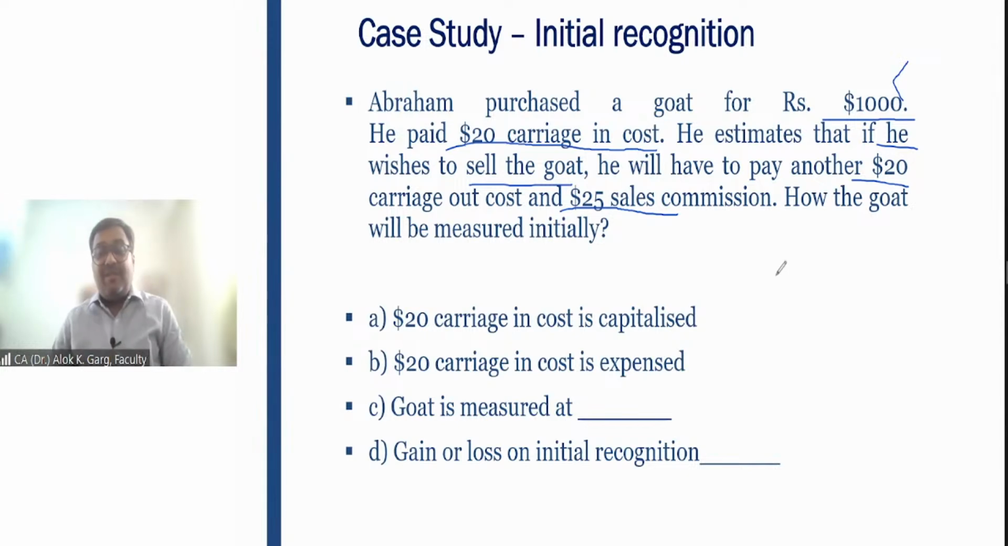Tell me, friends. Abraham purchased a goat for 1,000 rupees, and he also paid 20 rupees as carriage in cost, right? He estimates that if he wishes to sell the goat, he will have to pay another 20 rupees as carriage out cost and 25 rupees as sales commission. How will the goat be measured initially?